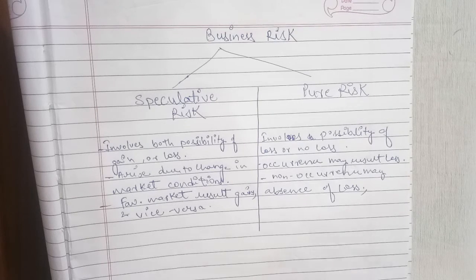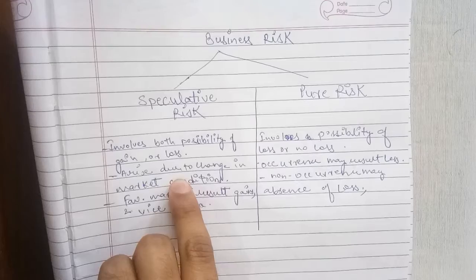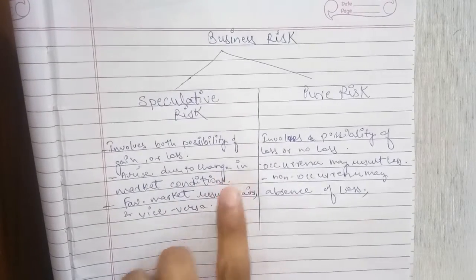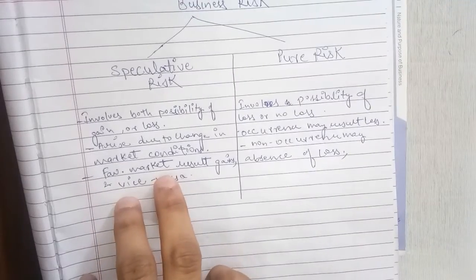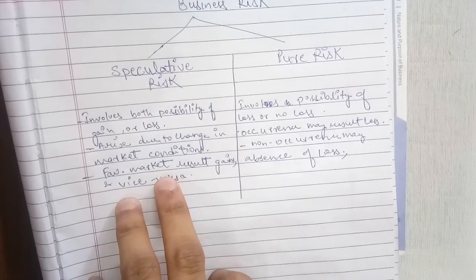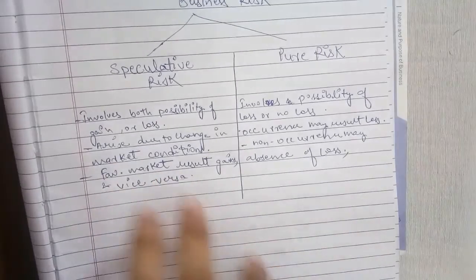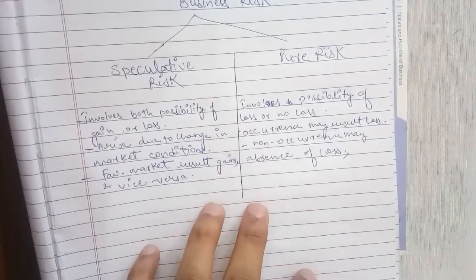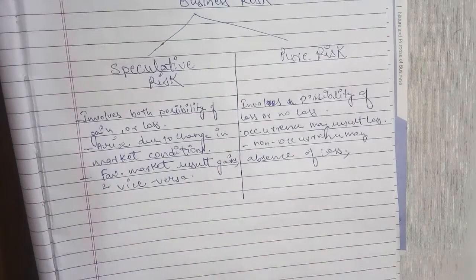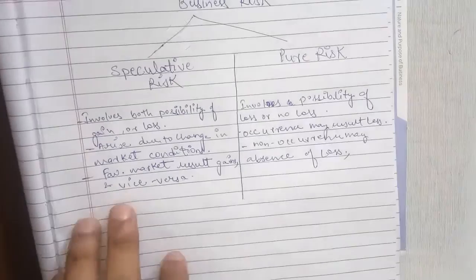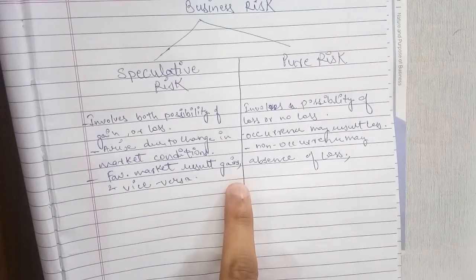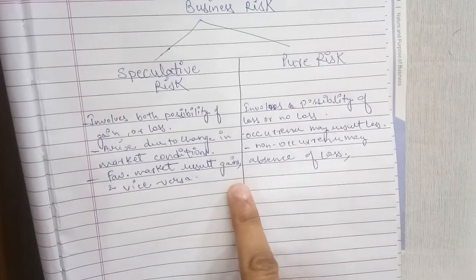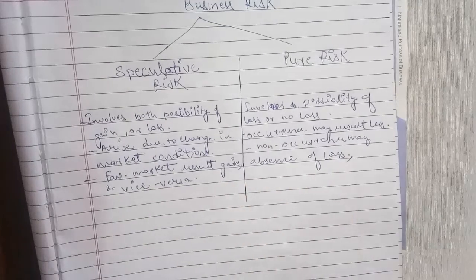Speculative risk arises due to a change in market condition. What is a change in market condition? For example, fluctuations in demand and supply, change in price, or change in fashion and taste of customers.